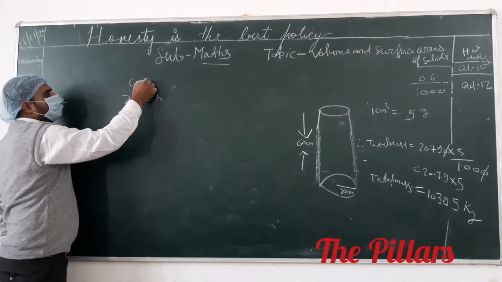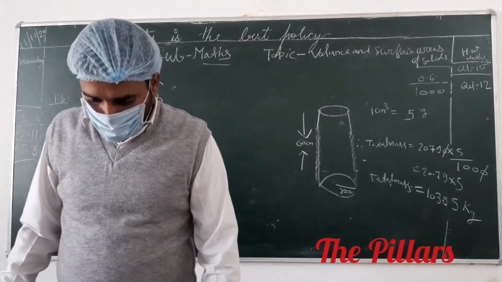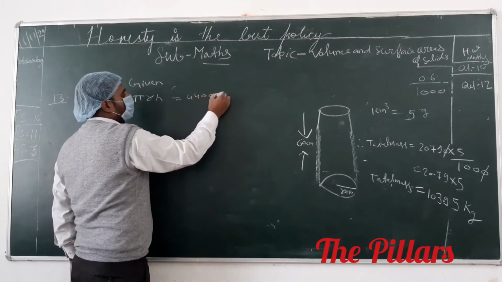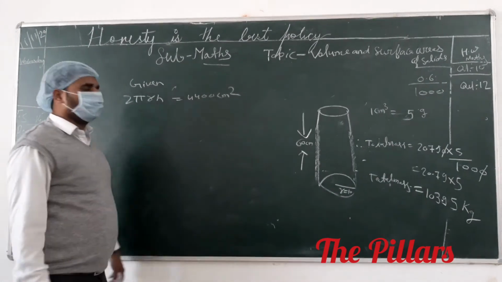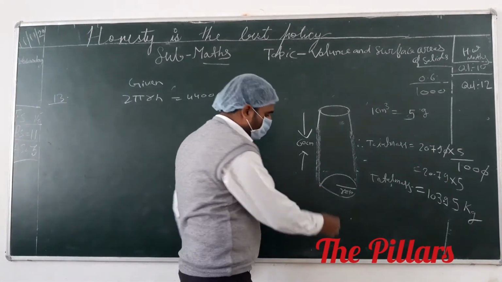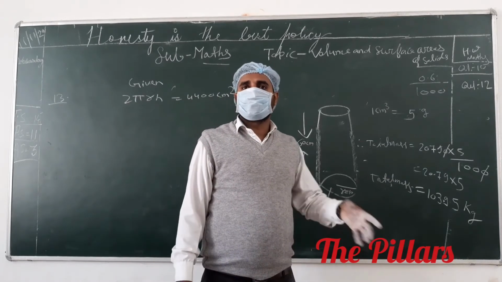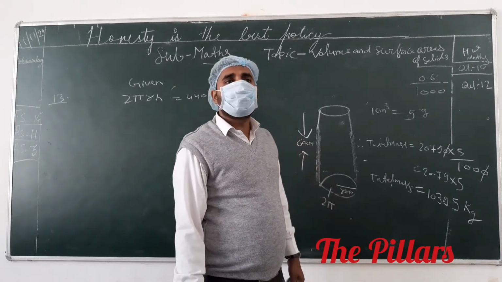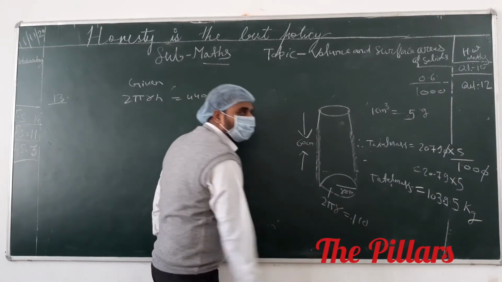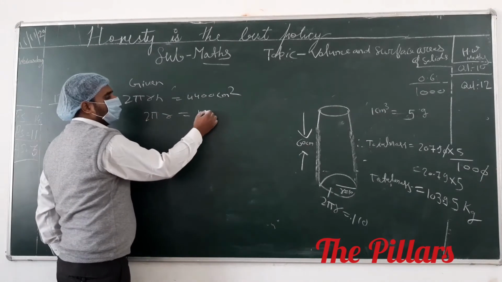The curved surface area of the cylinder is given as 4400 centimeter square. Okay, and what is the circumference? At the lower end we have a circle, and the circumference of the circle is 2 pi r, and the value of 2 pi r is given as 110.